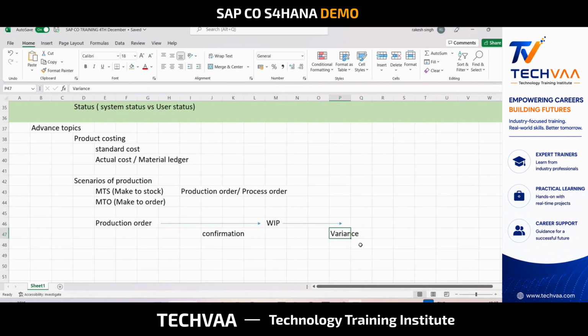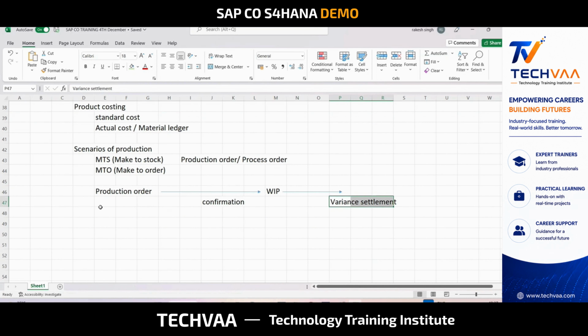After variance, what happens? There is something called variance settlement. So I'll write here itself, variance settlement, right? So when you say variance settlement, which means you have noted down how much was the variance, right? And for what reason? Is it because of over consuming of material? Is it because of over consuming of labor or machine hours? Or is it because our material was costly? Right? Which factor is leading to this much of production variance? So for that analysis, there is something called variance settlement, right? So we'll see all this.